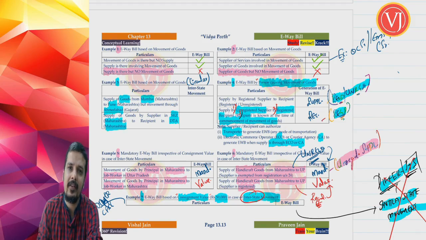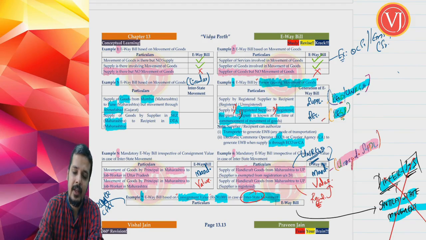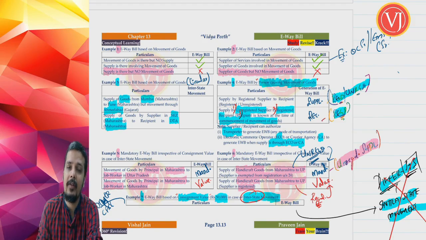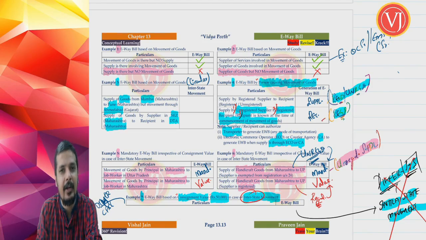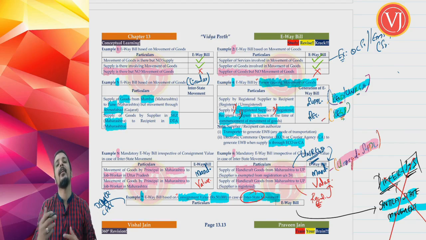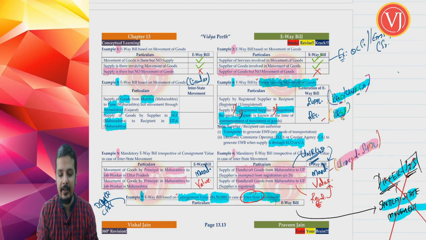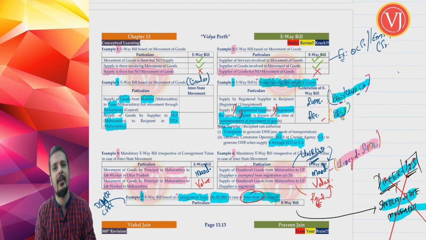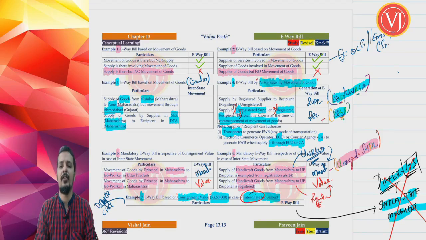We are discussing value based e-way bill only for interstate movement. That value is technically called consignment value, and the limit for generating e-way bill is 50,000. Whenever there is interstate movement and the consignment value is more than 50,000, generate e-way bill. If the consignment value is less than or equal to 50,000, then it is optional for you to generate e-way bill.